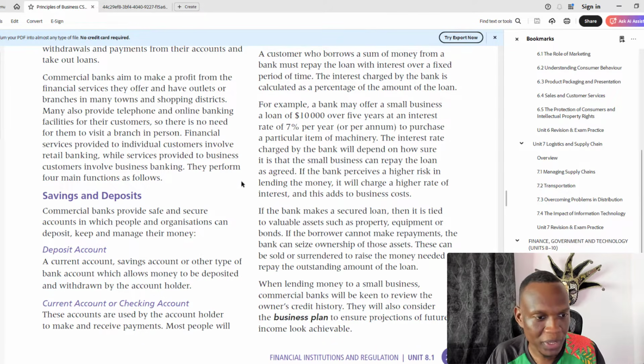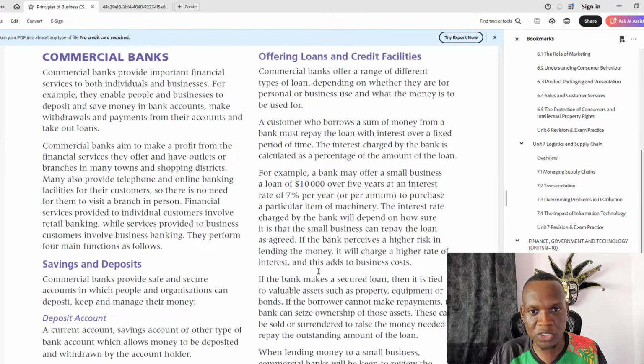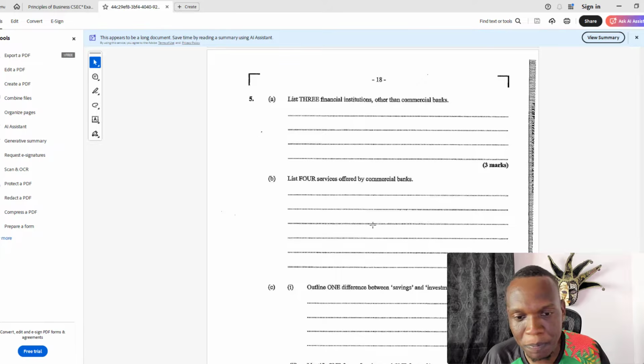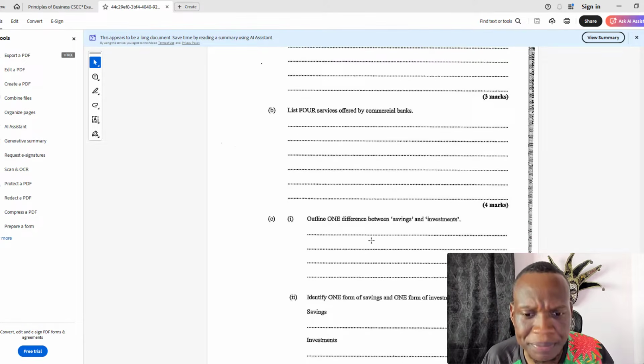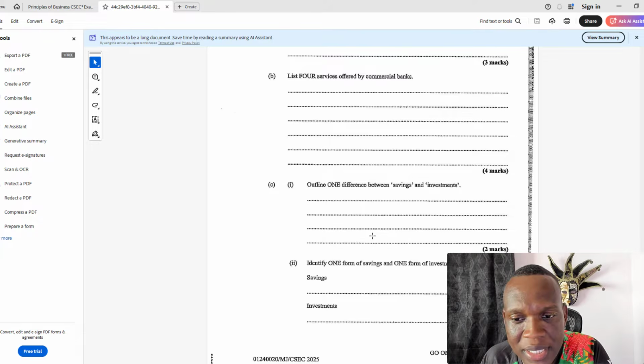So all of these are services that your typical commercial bank can offer for you. And so now it's up to you to take advantage of whichever one you might think fits your lifestyle or whatever, right? So we list. That's 4 easy marks right there, right? So far so good. Outline one difference between savings and investment.